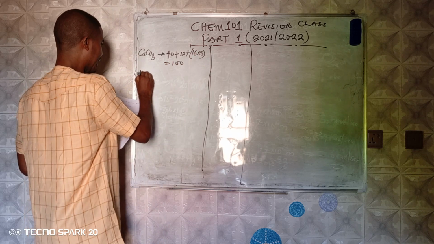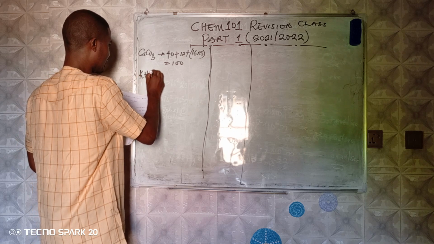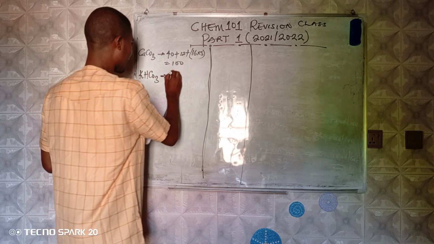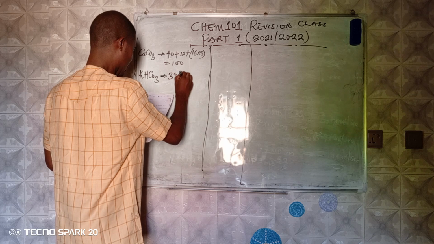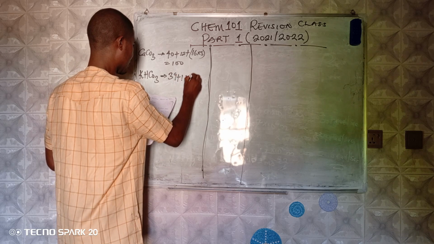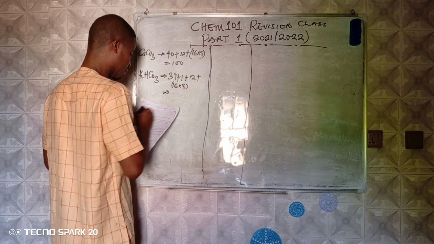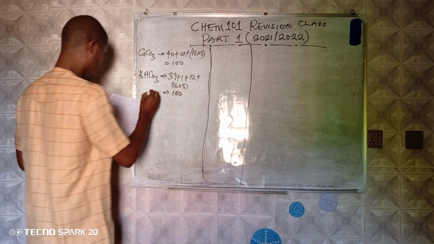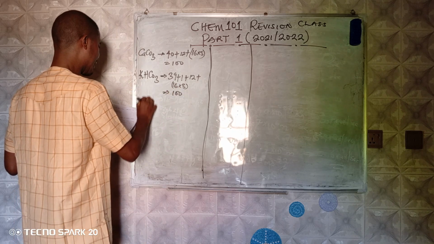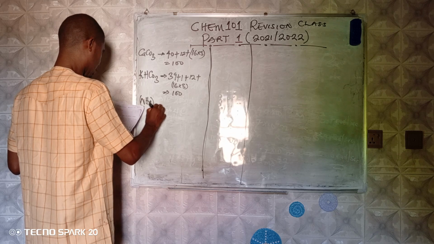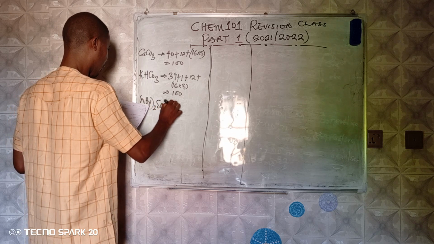What of for KHCO3? That will give me 39 plus 1 plus 12 plus 16 times 3, and that produces 100 again. What of for (NH4)2SO4?